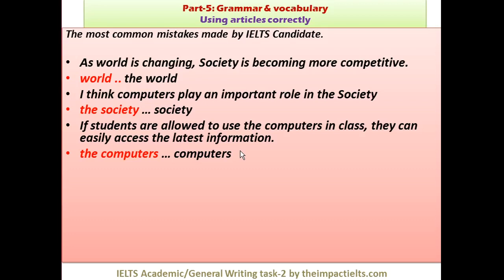The is used when we talk about something specific, right? But if I say, see, these are the computers that I have purchased this week, here we can say the computers because you are talking about particular computers that you have purchased. But here I'm just talking about computers in general. So students are allowed to use computers. It should not be the computers. Most of the time, whenever we are using plural, we don't use any article until and unless it is specified, right?